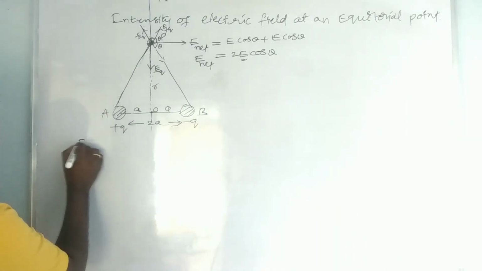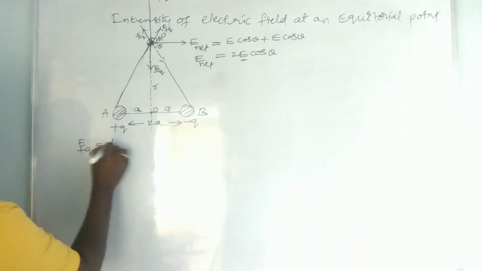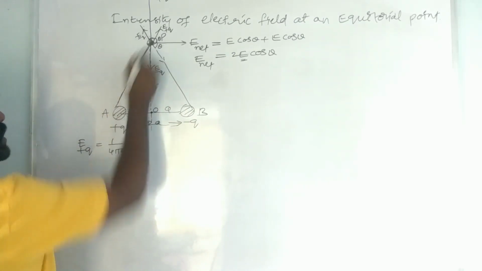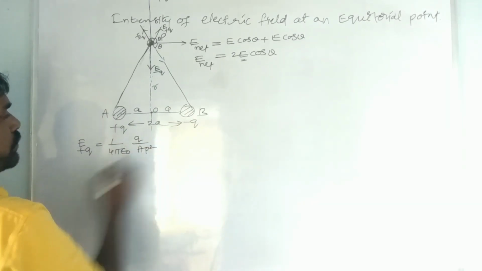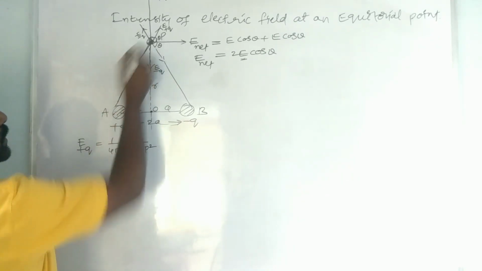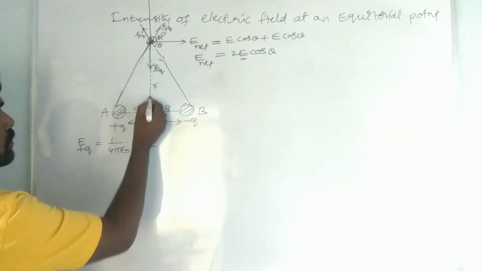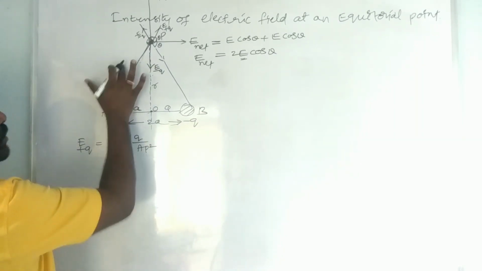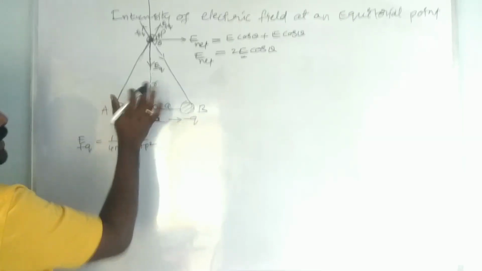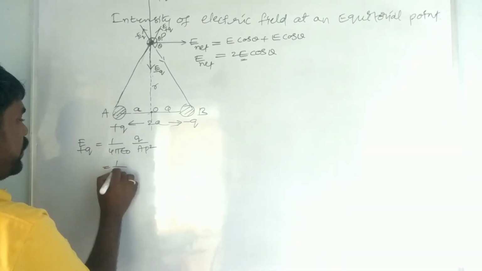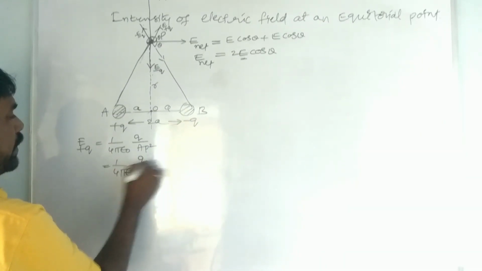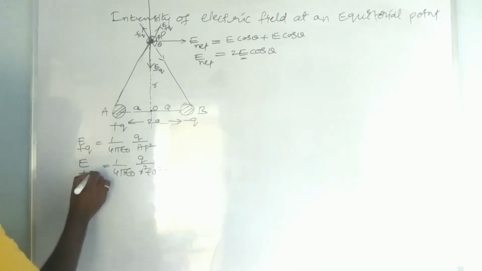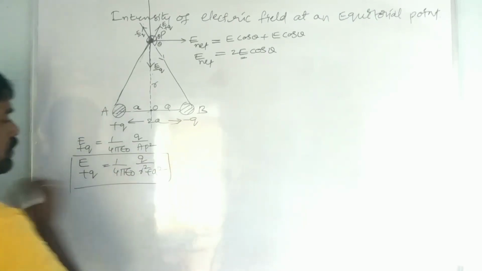First, let us write the intensity of electric field due to the plus q charge. It is equal to 1 by 4 pi epsilon naught, q by AP square. So this is the distance. From Pythagoras theorem in this triangle, AP square is equal to side square plus side square, r square plus a square. So it is 1 by 4 pi epsilon naught, q by r square plus a square. This is the intensity of electric field due to the plus q charge.